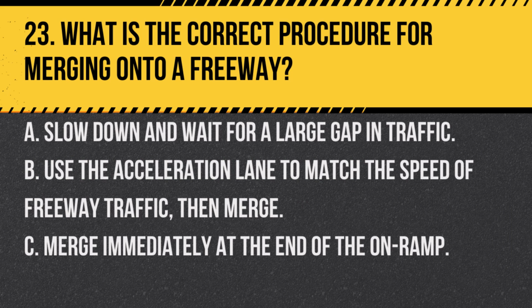Question 23. What is the correct procedure for merging onto a freeway? A. Slow down and wait for a large gap in traffic. B. Use the acceleration lane to match the speed of freeway traffic, then merge. C. Merge immediately at the end of the on-ramp. Answer: B. Use the acceleration lane to match the speed of freeway traffic, then merge. The correct way to merge onto a freeway is to use the acceleration lane to match the speed of freeway traffic and merge when it is safe to do so.